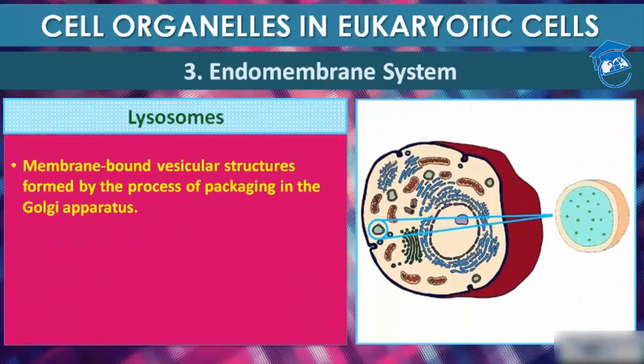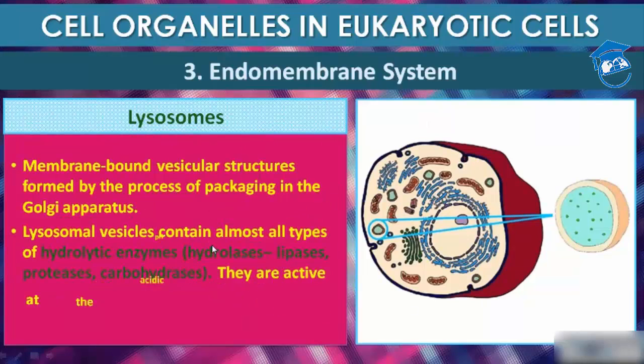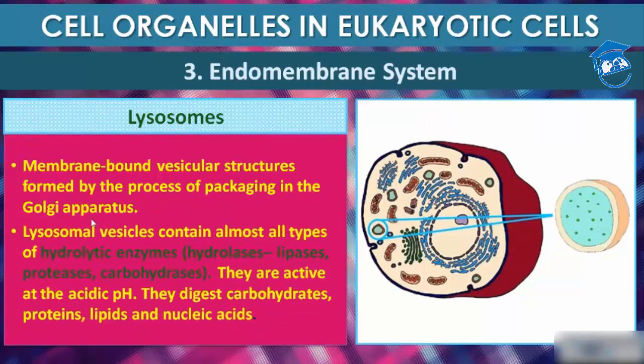Now comes lysosome. They are membrane-bound vesicular structures which are formed by the process of packaging in the Golgi apparatus. Lysosome vesicles contain hydrolytic enzymes such as hydrolases, lipases, proteases, and carbohydrases. So that's the reason it is called a suicidal bag, because it becomes active at acidic pH and it digests carbohydrates, proteins, lipids, and nucleic acids.